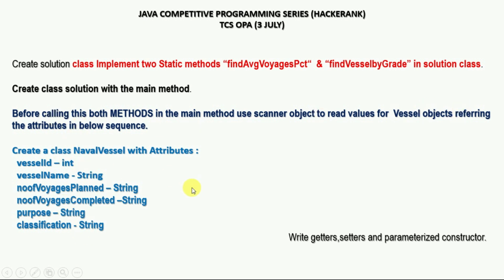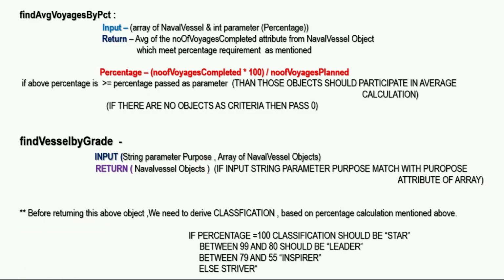The question recommends you to write getter, setter and parameterized constructor. But if you do not have enough time, you can skip the getter and setter methods. If you have enough time, I also recommend you to write getter and setter methods. So let's focus on the logical part. The logical part is very important because you already know the question pattern.